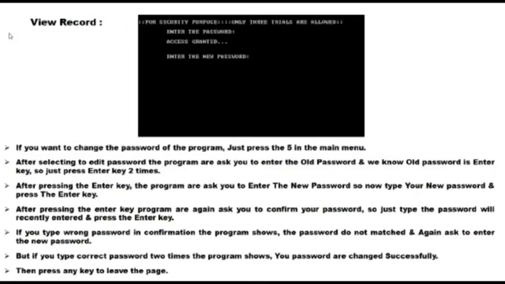If you type a wrong password in confirmation, the program shows that the passwords do not match and asks again for the new password. But if you type the correct password 2 times, the program shows that your password was changed successfully. Then press any key to leave the page.